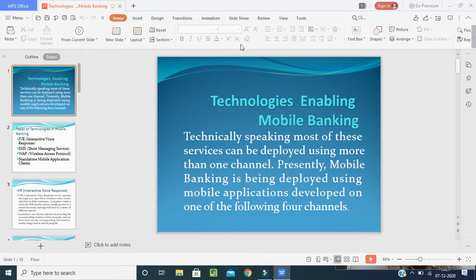So here, technically speaking, most of these services can be deployed using more than one channel. Presently, mobile banking is being deployed using mobile applications developed on one of the following four channels. Strictly speaking, four technologies have been there in mobile banking.